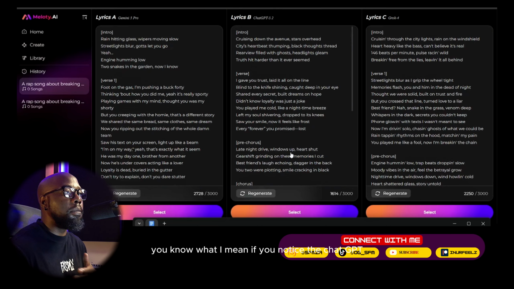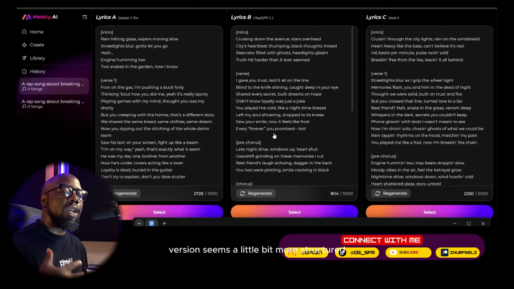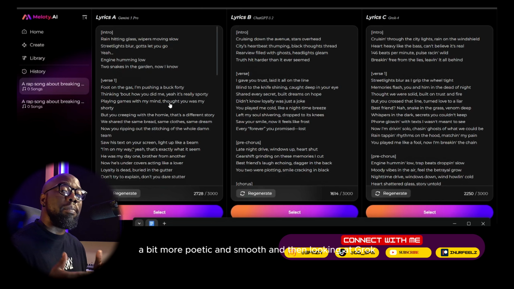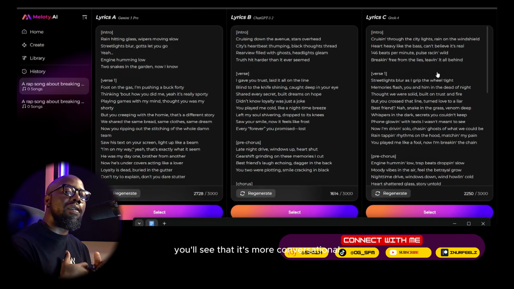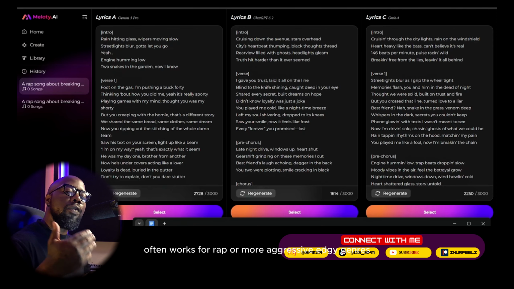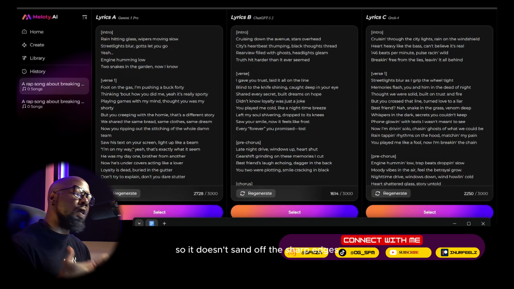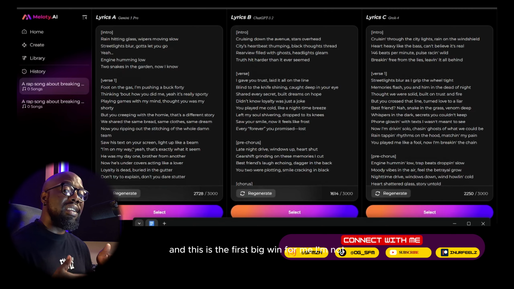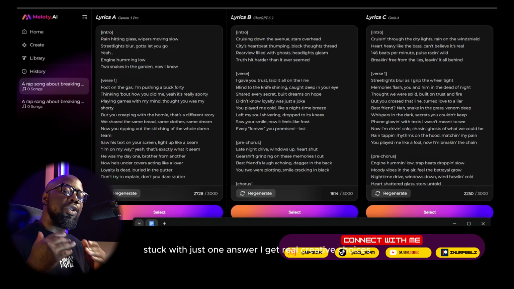If you notice, the ChatGPT version seems a little bit more structured and it's more focused on rhyme patterns. Gemini leans a bit more poetic and smooth, and then looking at Grok, you'll see that it's more conversational, but it's also more edgy. This is also why Grok often works for rap or more aggressive, edgy genres. It has fewer content filters, so it doesn't sand off the sharp edges. And this is the first big win for me. I'm not stuck with just one answer. I get real creative choices.